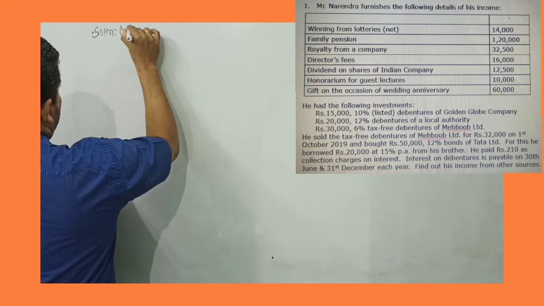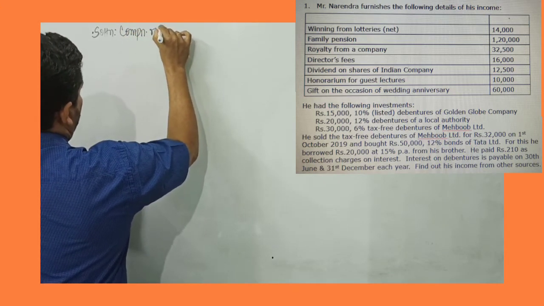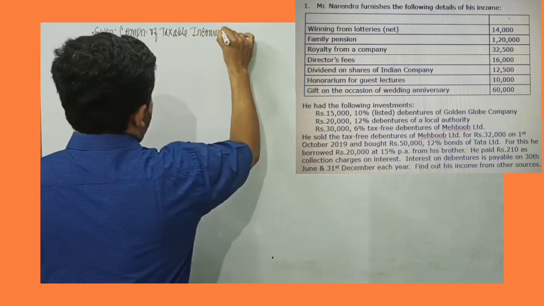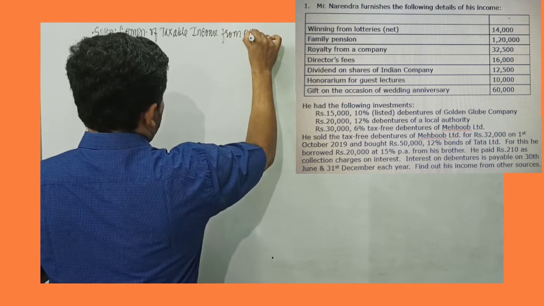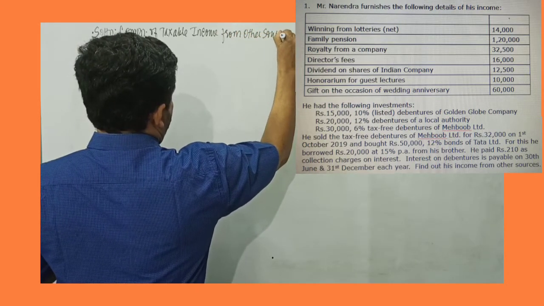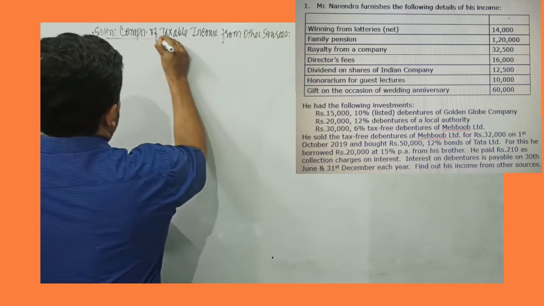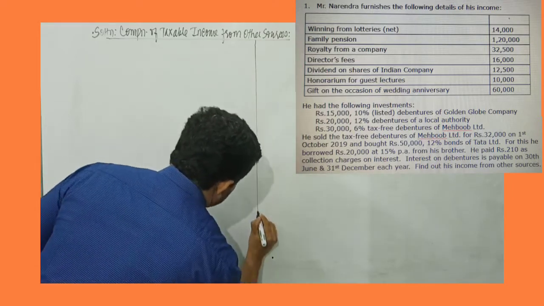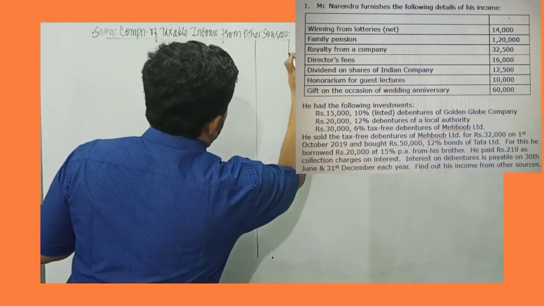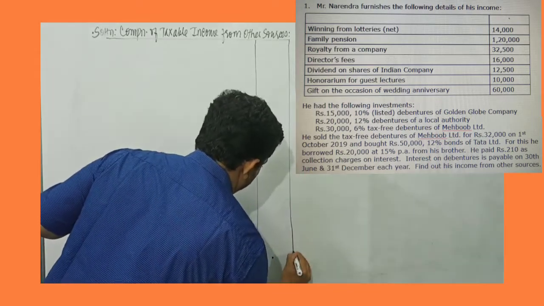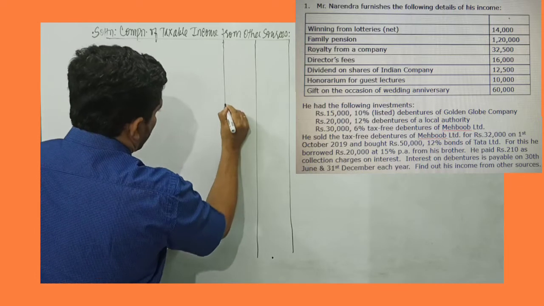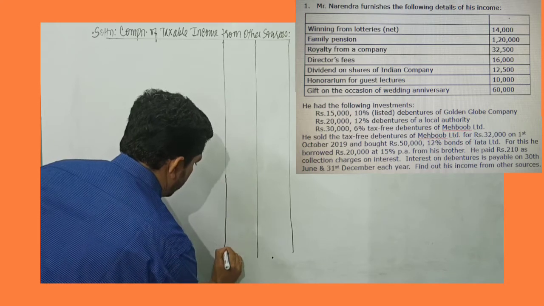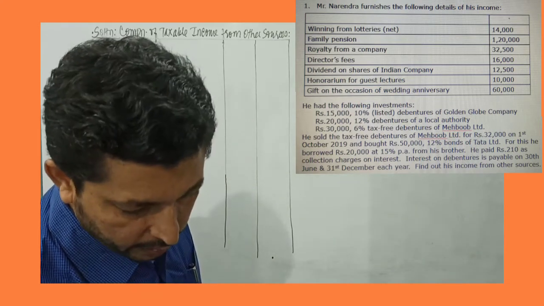I record computation of taxable income from other sources. So what we will do is we will prepare two amount columns. Two amount columns definitely we are going to require, an inner column and an outer column for our calculation. That would be required.